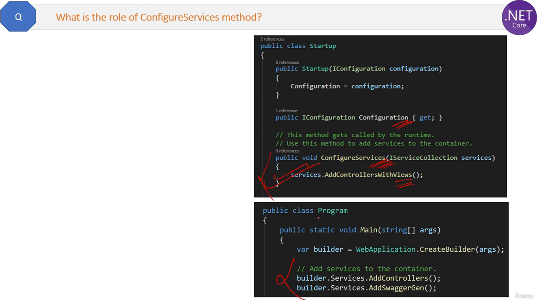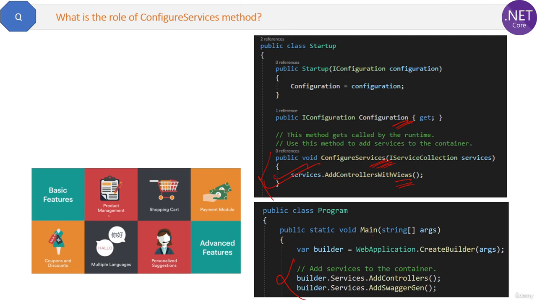Suppose let's take an example. Suppose you are creating an e-commerce application, and these are the basic services which are required for your application: cart, payment, multiple languages support. Now inside the ConfigureServices method you can add all these services like services.AddPayment, services.AddMultipleLanguages, like this.